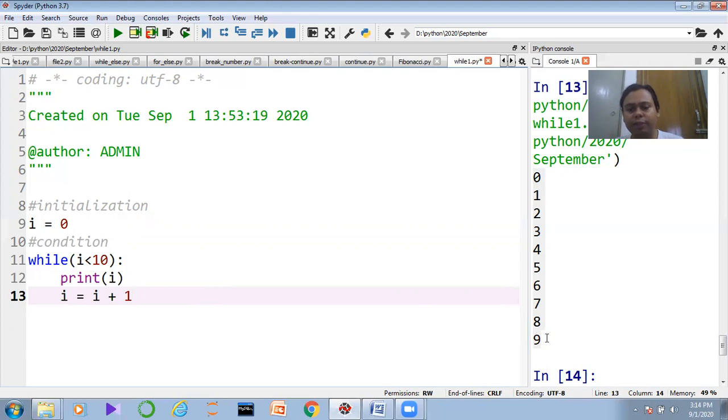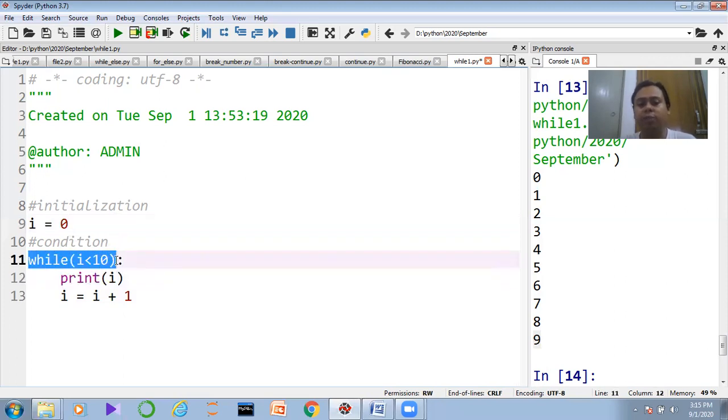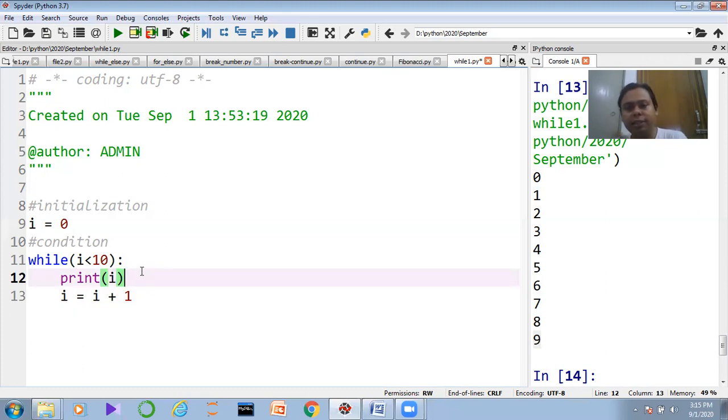So that is why after the 9, 9 plus 1 is 10, and 10 cannot be less than 10, automatically the loop will be terminated. So what we can understand, guys, from here is that we are using the loop. Initially we are providing the initialization component, which is basically i equal to 0. We are just initializing the data points. After that, 0 less than 10, 1 less than 10, 2 less than 10, all the conditions get true. It is holding all the conditions true, so till the 9 data point is reaching, it is continuously flowing.